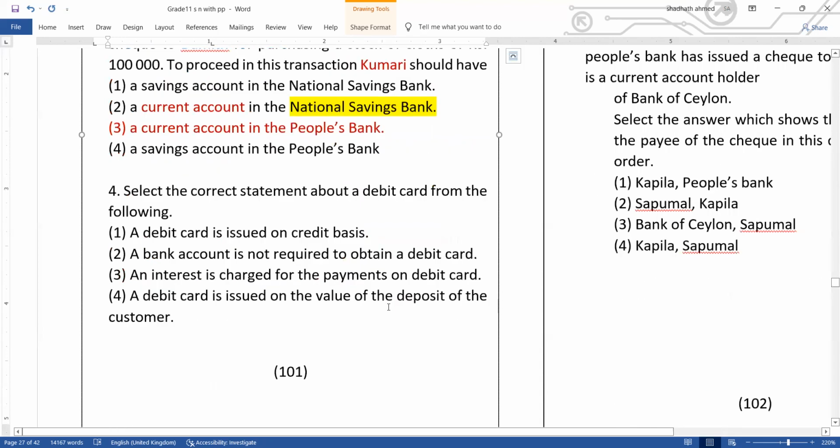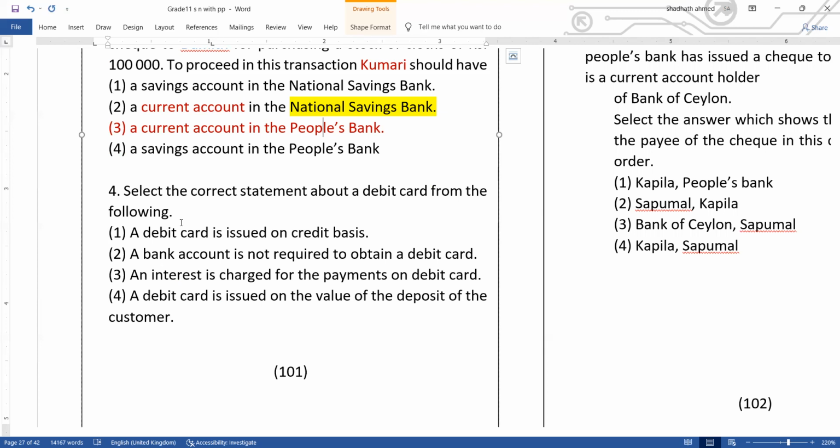Select the correct statement about a debit card from the following. You know, there are two cards generally used in Sri Lanka: one is the debit card and the other is the credit card. If you open a bank account, savings deposit or current account, then you can obtain a debit card. A debit card can be used with a savings deposit and a current account.